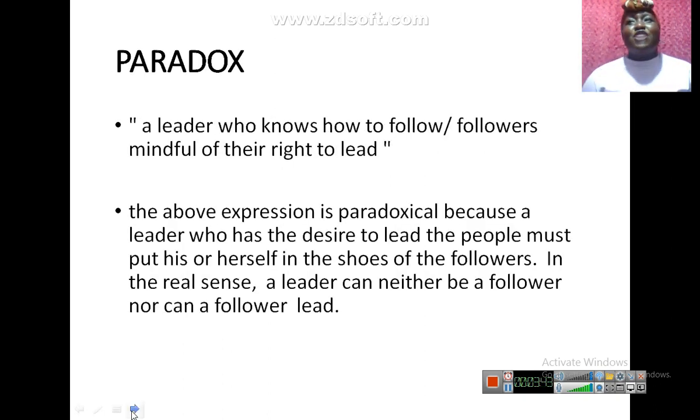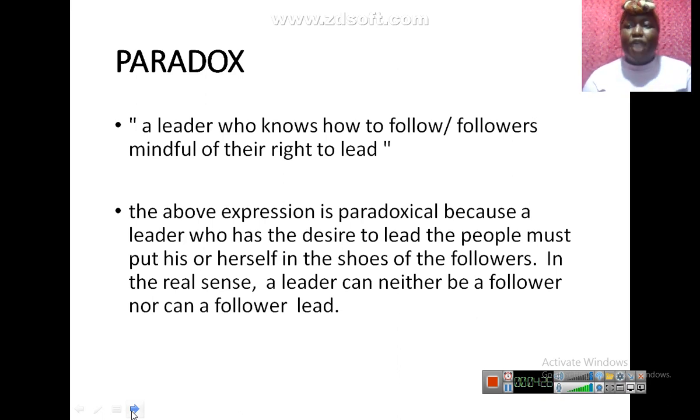Okay. Paradox. Who can remember what is paradox? Paradox is a statement that can be really ambiguous. A statement that is paradoxical sounds absurd on the surface, but when you analyze it critically, you will know that it has an underlying meaning. An absurd statement which has underlying meaning. We have the denotative and the connotative. Sometimes denotatively those statements sound crazy, but when you look at the connotative meaning, those statements are really valid. Those statements hold water.